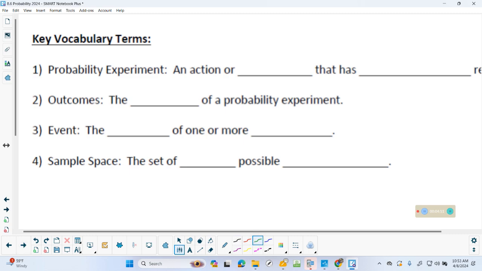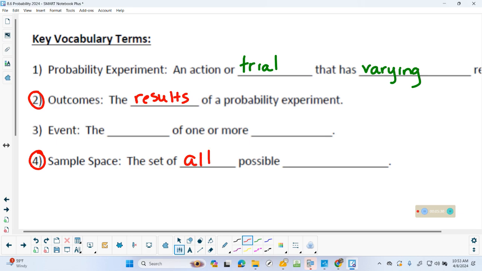So, probability experiment: an action or trial, like flipping the coins, where you get varying results. Just like I said, if you flip the coin, it gets heads or tails, varying results. The outcomes are the results of a probability experiment. To me, outcomes and sample space are very, very similar. So I am going to do 3, but I'm going to go to 4 here next. So what is the sample space? That's what we just listed: the set of all possible outcomes.